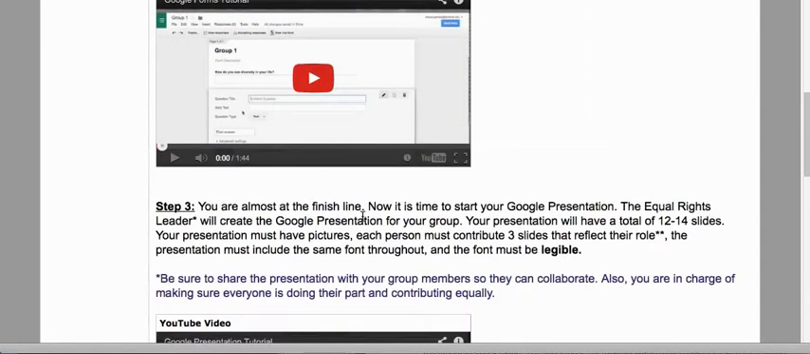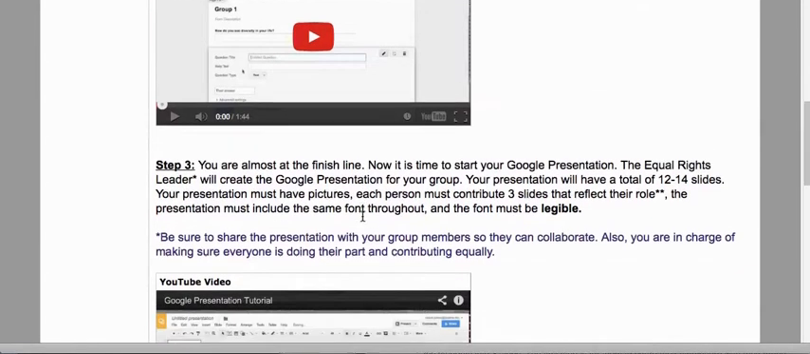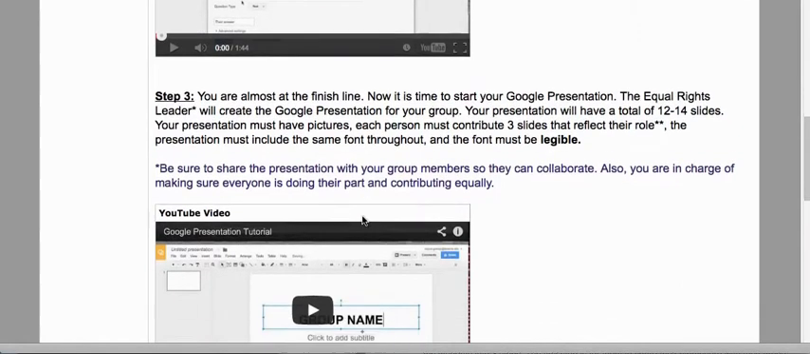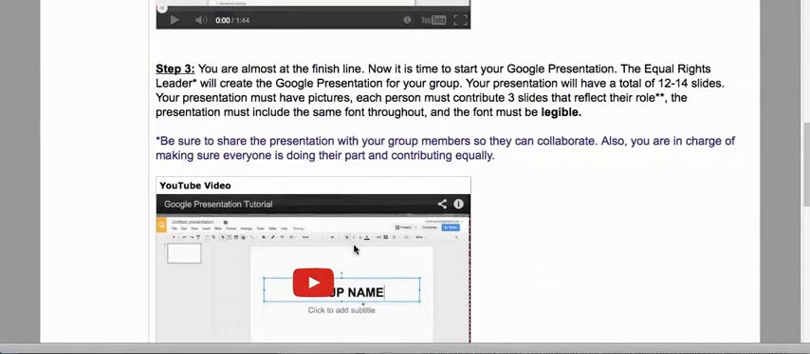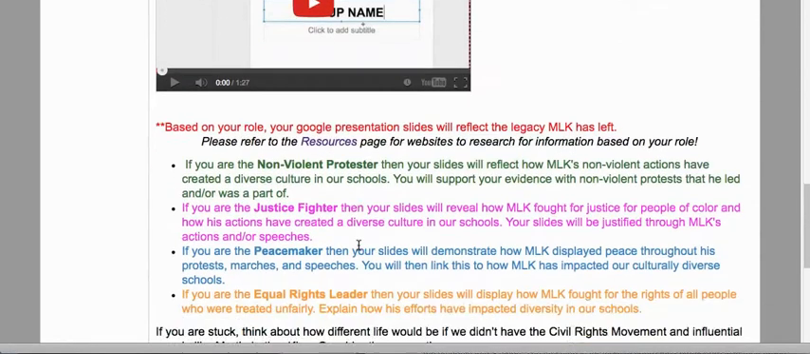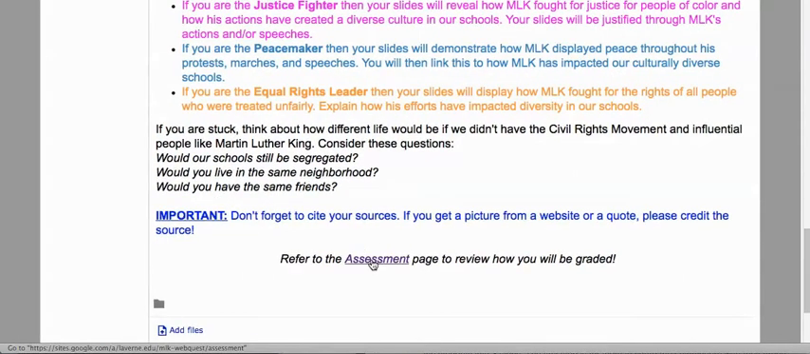Step 3 explains to them their final project for the Webquest. They will create a Google presentation, and there is also a tutorial for them to use on how to, if they are new to Google or they need a refresher. Their presentation will contain 12 to 14 slides. Each person will be responsible for 3 slides. Each slide will reflect what each individual learned from their 30-second video, their storyboard, and the responses they collected during their interview.